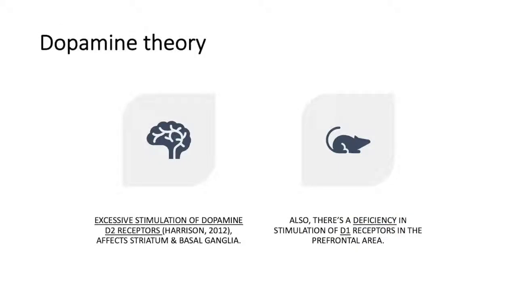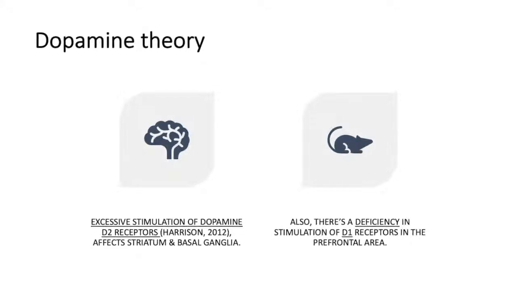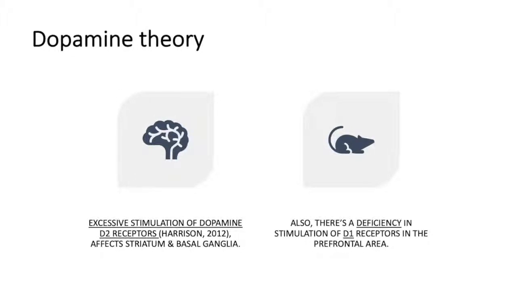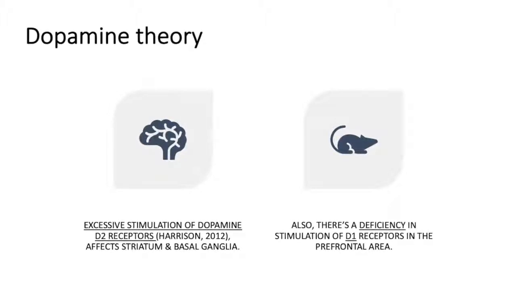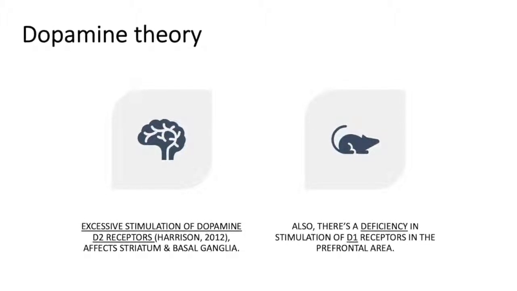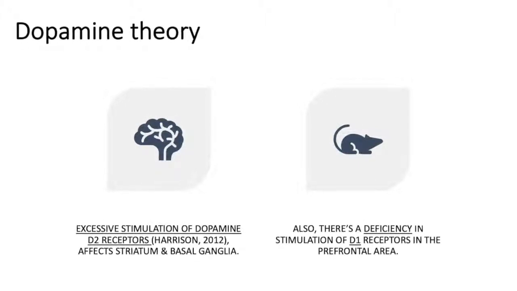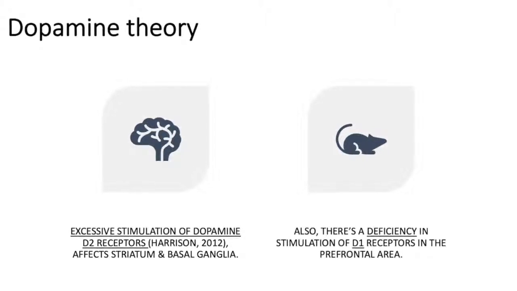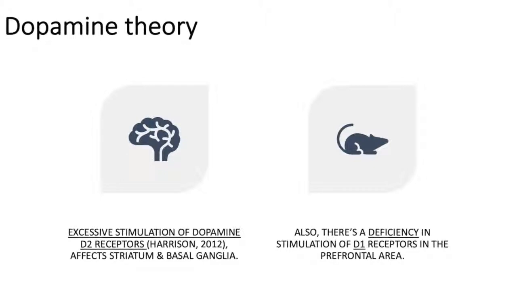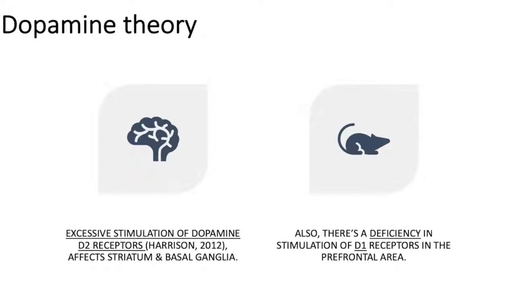The dopamine theory. It is believed that schizophrenia is caused by excess stimulation of dopamine D2 receptors, according to Harrison 2012, and it affects the striatum and basal ganglia. Also, there's a deficiency in stimulation of D1 receptors in the prefrontal area. So too much stimulation in D2 and too little stimulation in D1 of certain specific regions in the brain may be the cause of schizophrenia, whether it be the positive or negative symptoms.